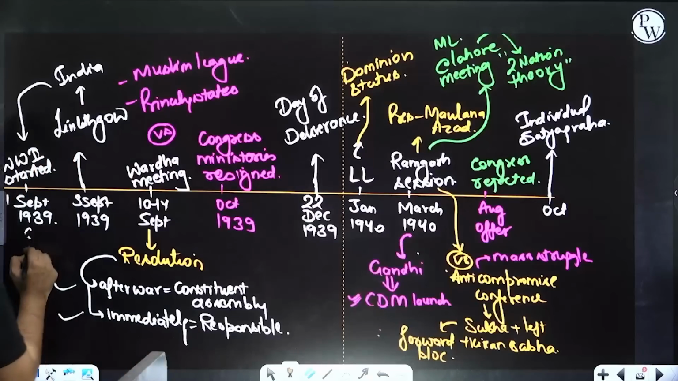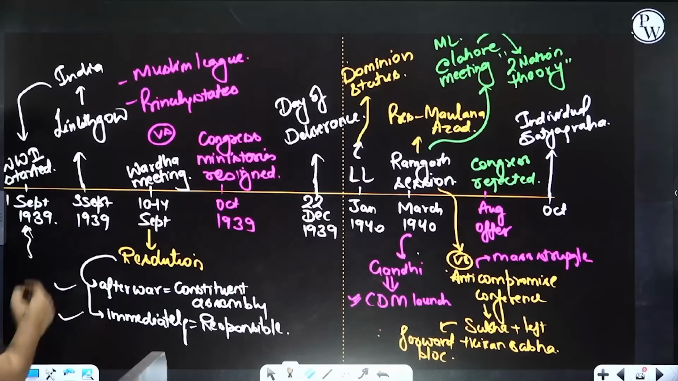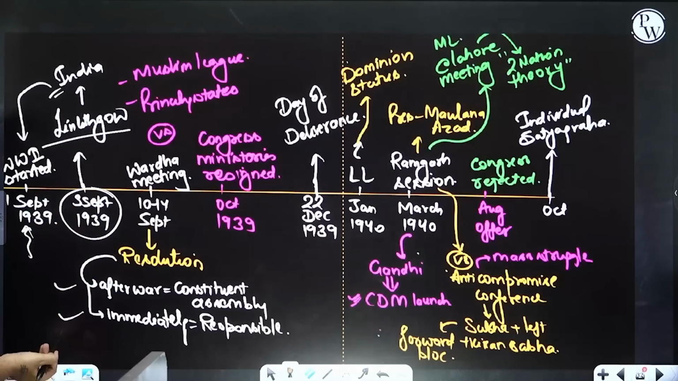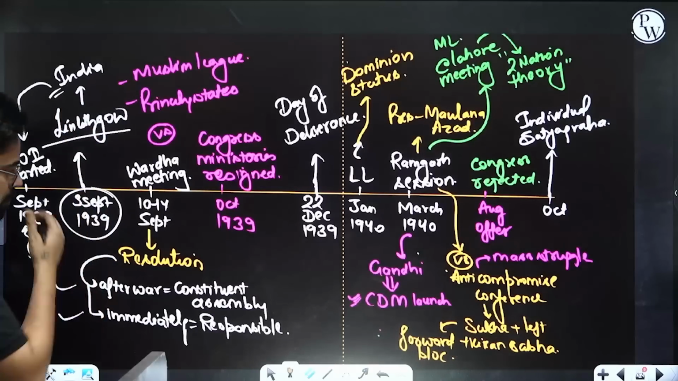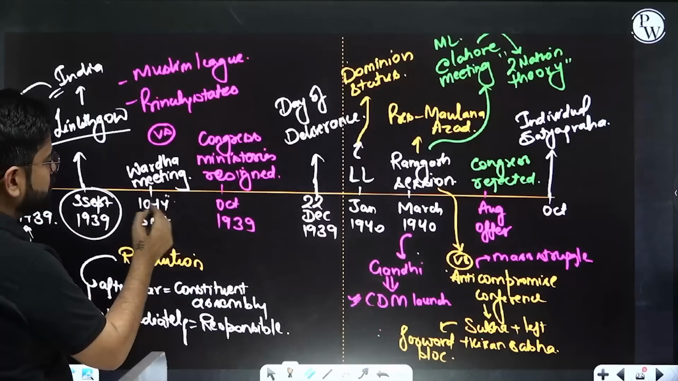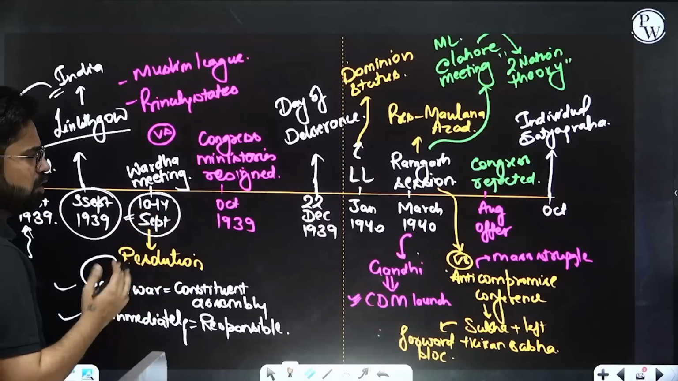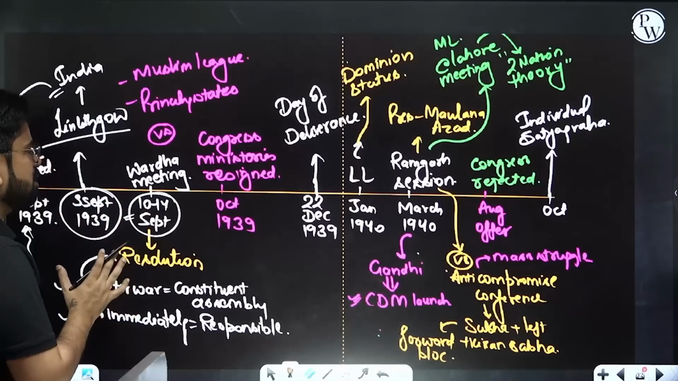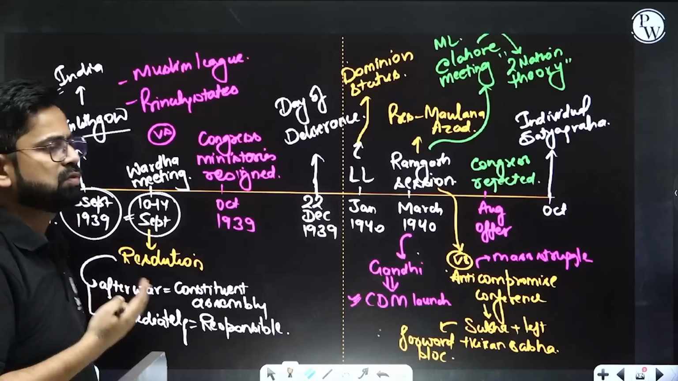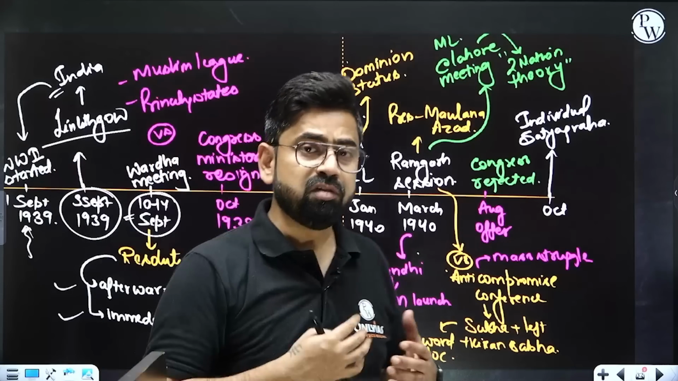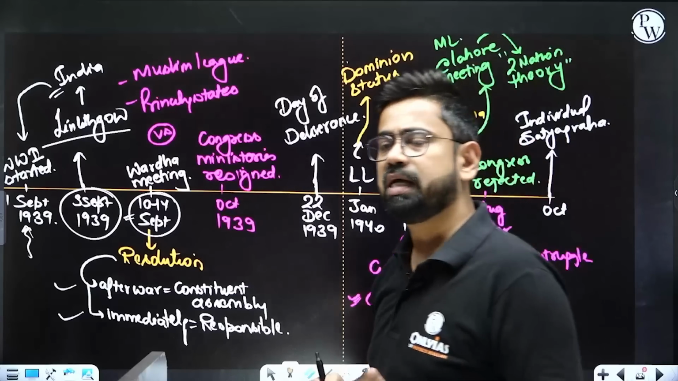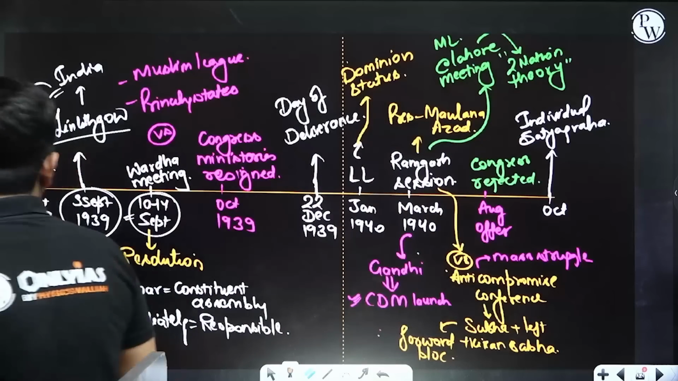1st September 1939, World War started, and Linlithgow, our then Governor General, included India without consulting. Within 2-3 days, he said that yes, we are also part of it. Now, by 10th, 14th September, there was the Wardha meeting, because there was a dilemma whether we want to support Britain or not, whether we want to actively support Britain or not. So there was this dilemma of what is the actual way.